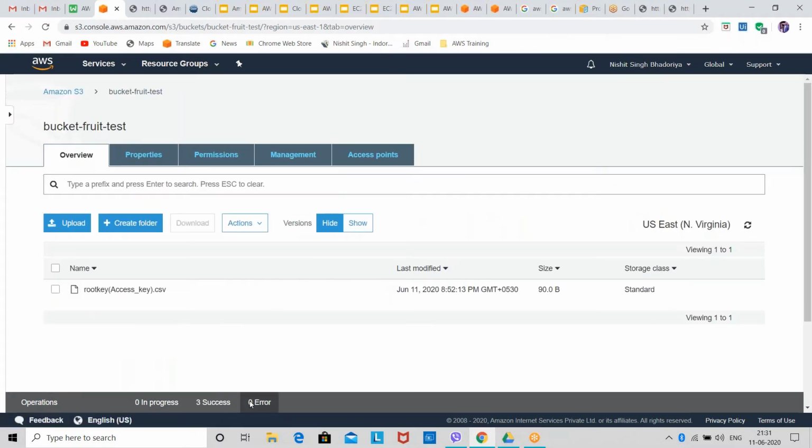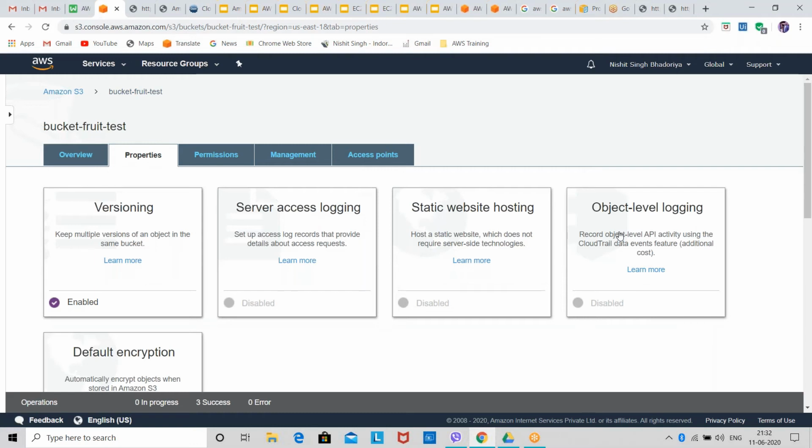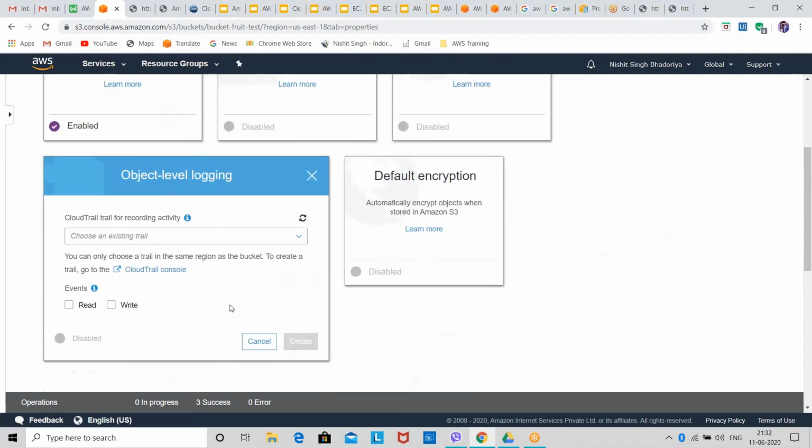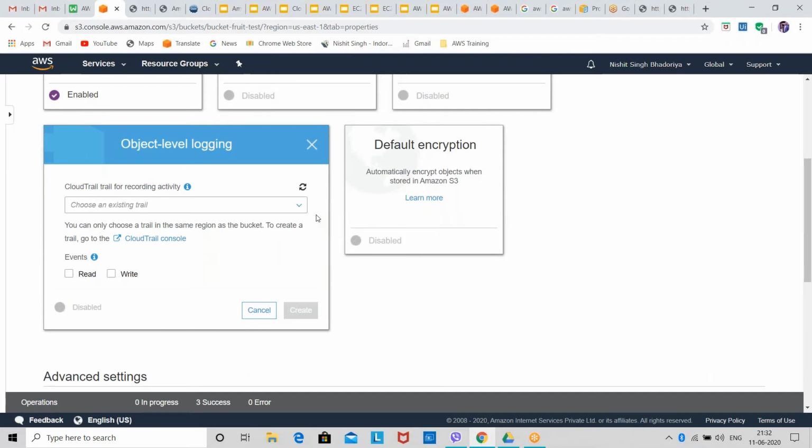I think you must be clear till now. Anyone having any doubt? Whatever properties we have just shown, those are S3 bucket level, right? Yeah, only S3 bucket level. But you have also shown an object level property in the properties, right? This one? Yeah, object level logging.